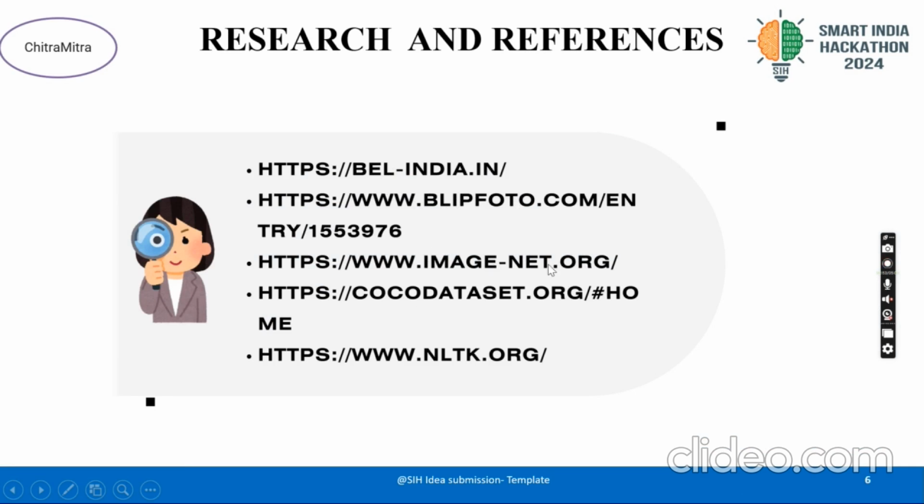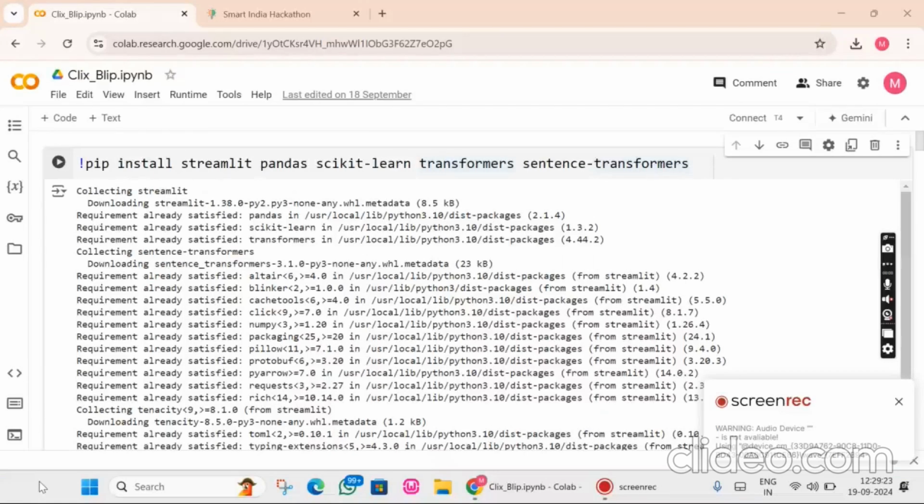Next, we had seen the different data sets also, the COCO data set and ImageNet. We had also taken the reference from those websites, and we are using the natural language toolkit. We made one small model for how we can solve this problem. First of all, I had used the transformer and scikit-learn. Scikit-learn is for performing different types of algorithms. For the image processing algorithm, I had also used pandas, which is used mostly for data frame streaming also.